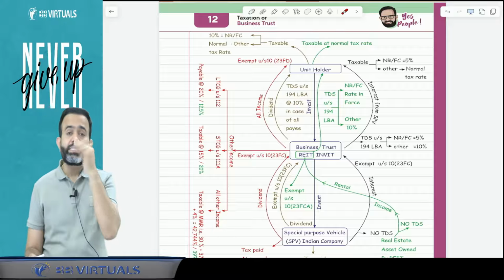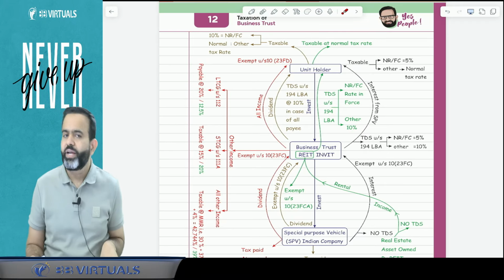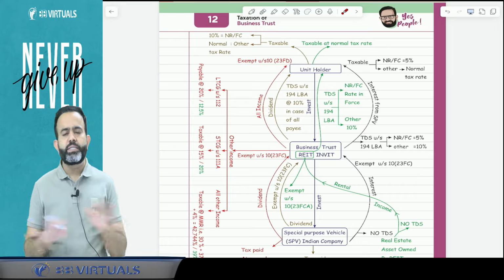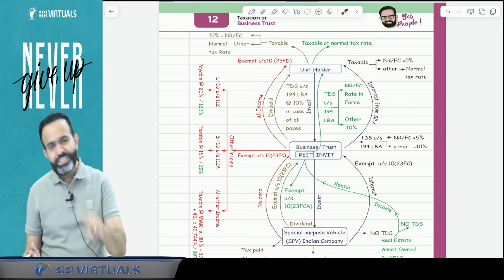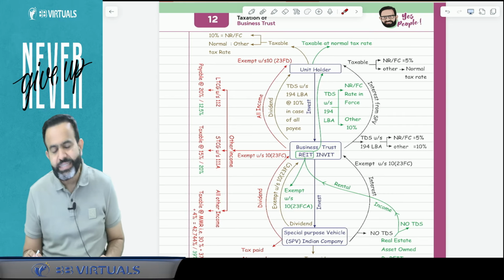Okay, one more point, guys: a business trust is always mandatorily required to file the return. There is no option like any income more than the basic exemption. The business trust is mandatorily required to file the return.